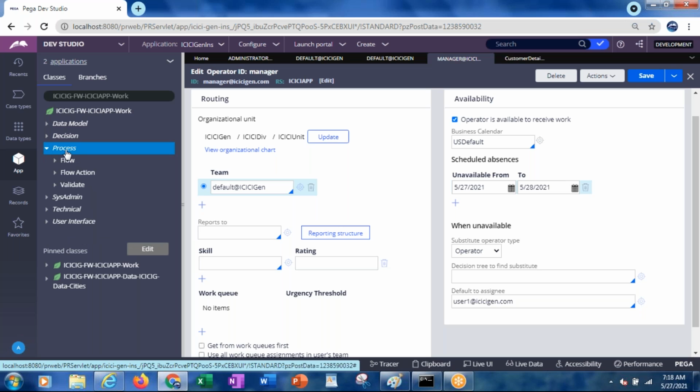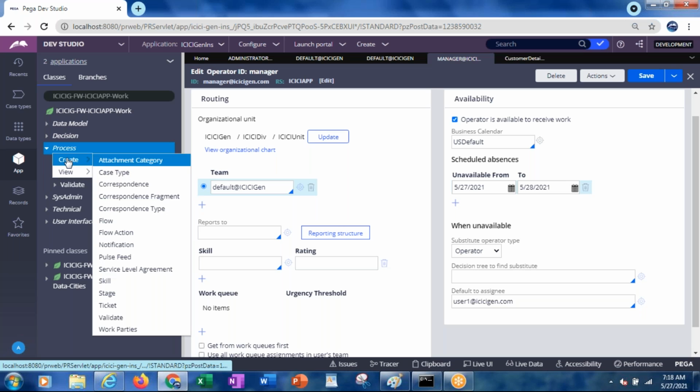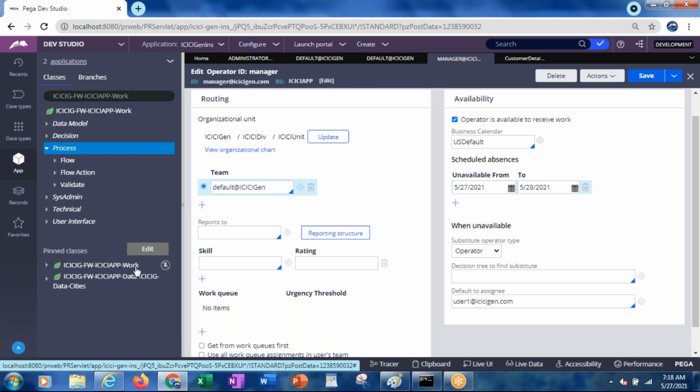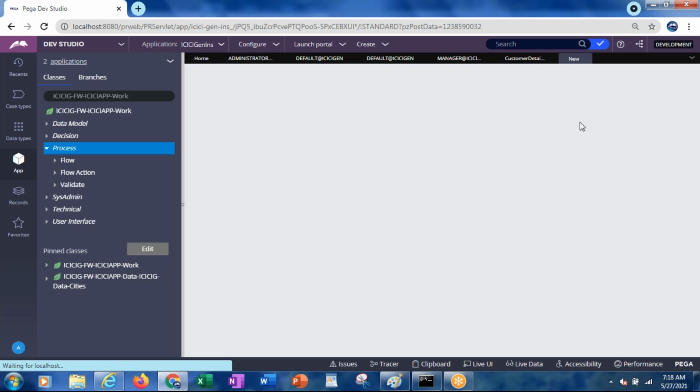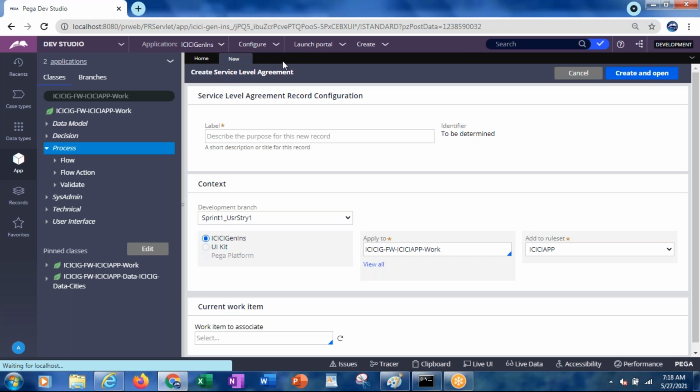If you want to create any SLA, go to the process, press the right mouse button, choose create, and then you can have service level agreement. Creation of the SLA is the same as for other rules.